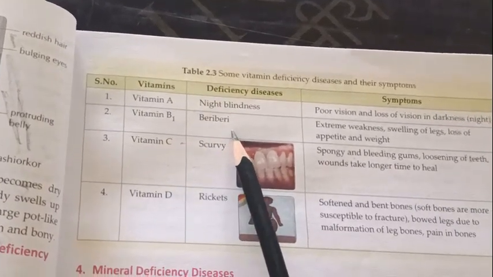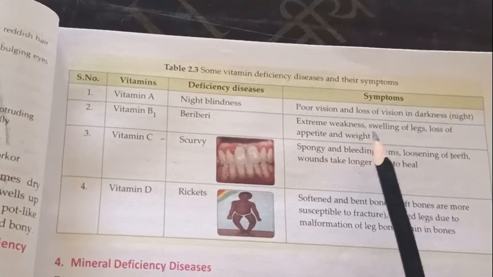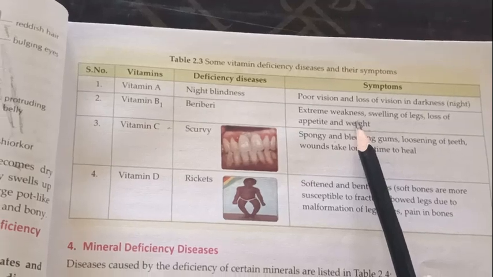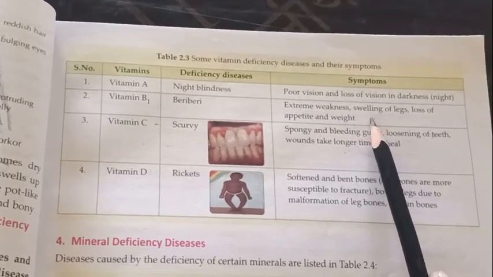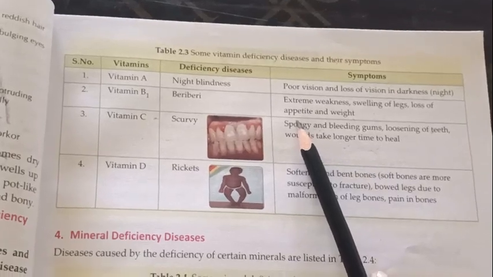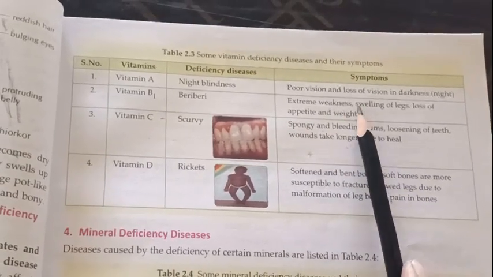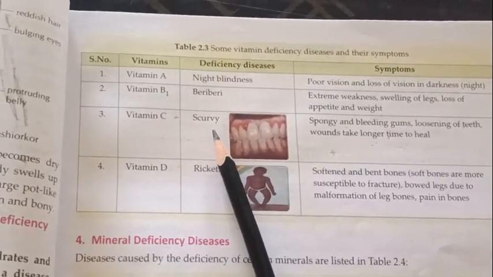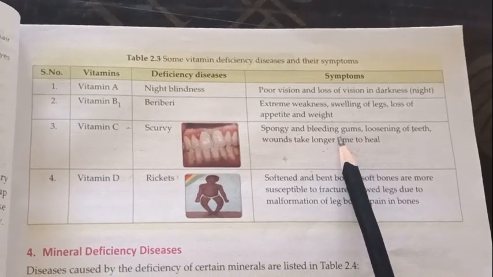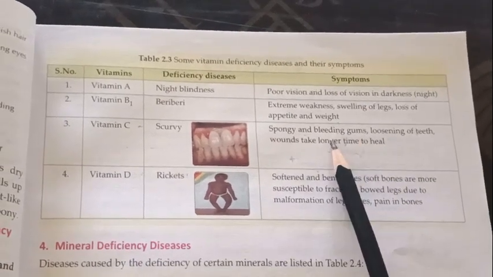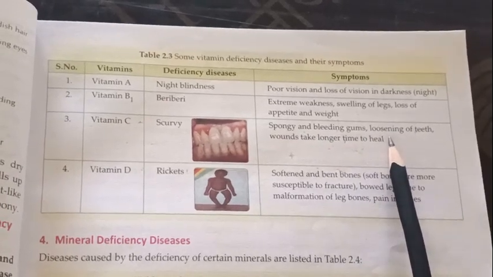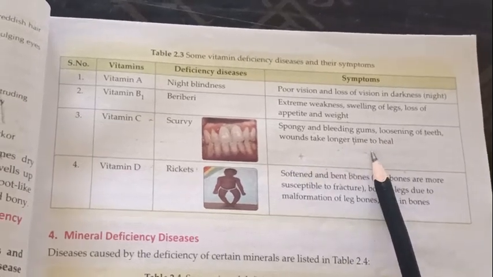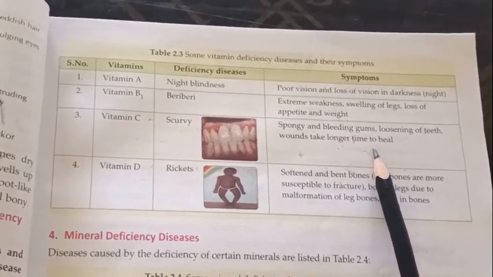Vitamin B1 causes beriberi. Extreme weakness, swelling of legs, loss of appetite and weight. Extreme weakness means we are not feeling active to perform our activities. Our legs swell in size, and with the loss of appetite, we are not feeling hungry. Okay, these are the symptoms. Vitamin C, that is what? Scurvy. Vitamin C deficiency causes scurvy, that is spongy and bleeding gums. Blood starts to come out from the gums, then the teeth can get loose and fall. Wounds take a longer time to heal.